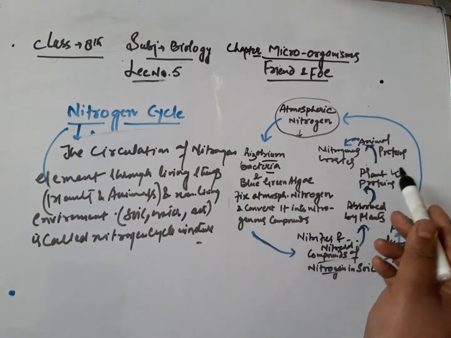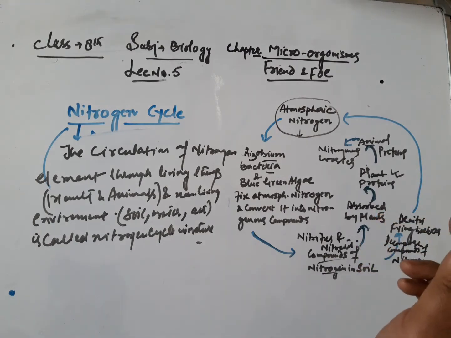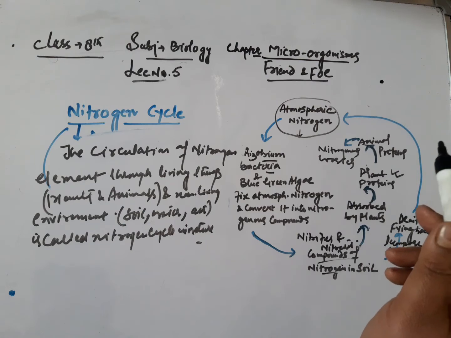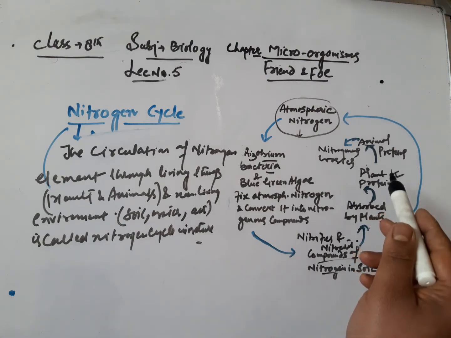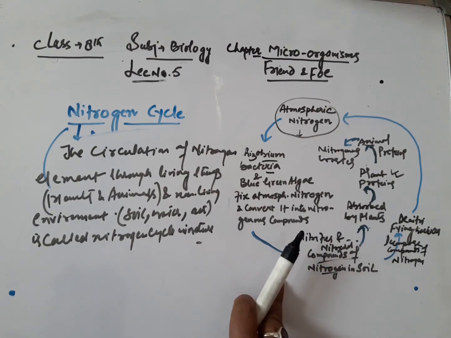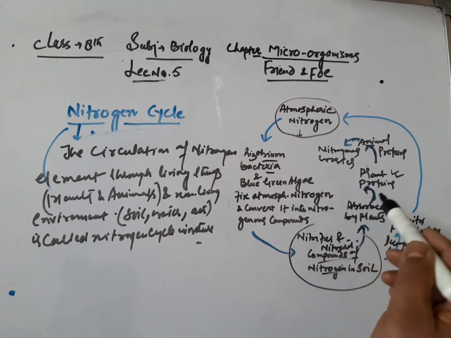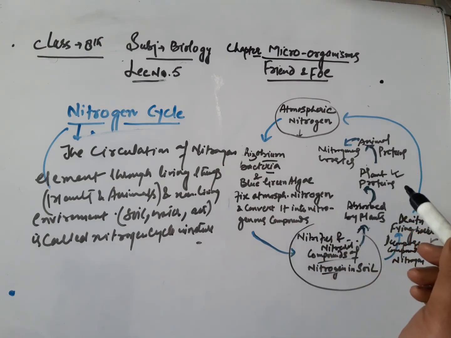When the plants and animals die, the complex nitrogen compounds like proteins present in their dead bodies are decomposed and converted into simple compounds of nitrogen. Their bodies get decomposed by bacteria, which break them down into compounds of nitrogen.